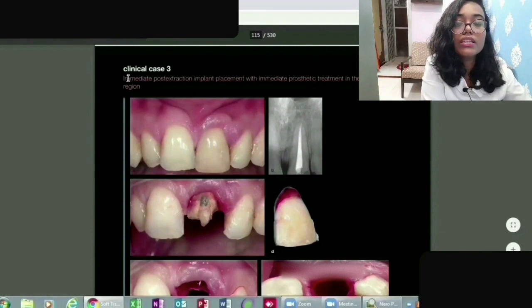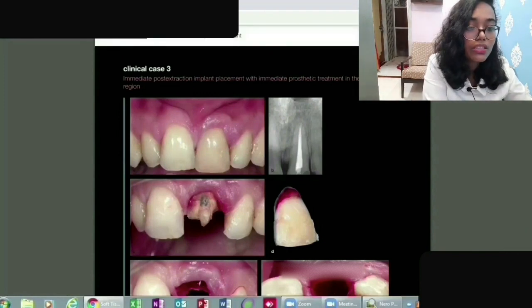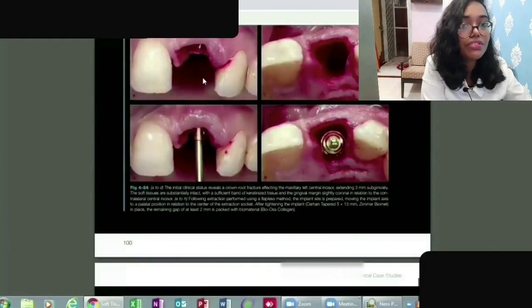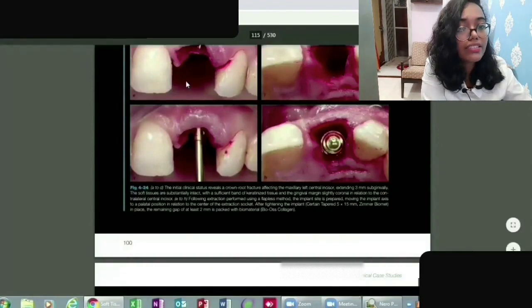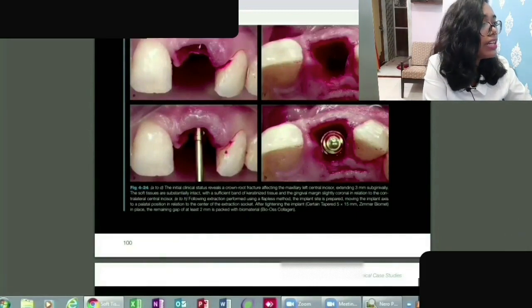So in the third case you can see immediate post extraction placement with immediate prosthetic treatment in the aesthetic region. So what does aesthetic region mean? The anterior region. Here you can see a patient with a distorted central incisor, and they have decided to extract the tooth and get the implant done. It is not like you can do any other treatment, and obviously the doctors and the patient would have decided that. So you can see immediate implant placement has been done, and there are no contraindications as such.